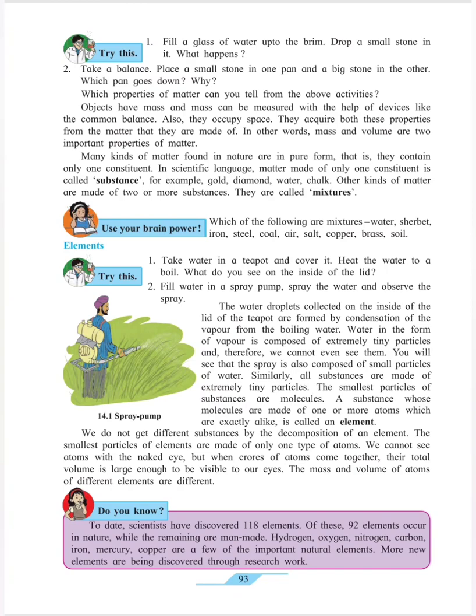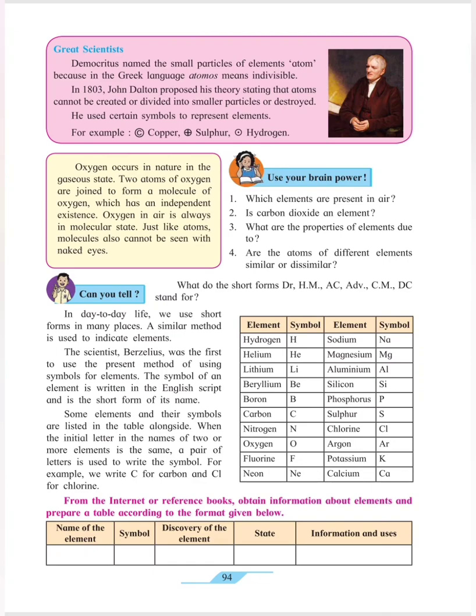So first of all, a substance is made of smallest particles. They are the molecules of it. Again, a molecule is made up of exactly the same type of atoms. Oxygen occurs in nature in a gaseous state. Two atoms of oxygen are joined to form a molecule of oxygen, which has an independent existence. Oxygen in air is always in molecular state.